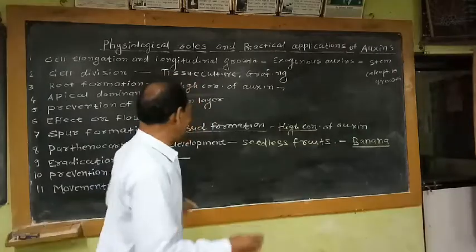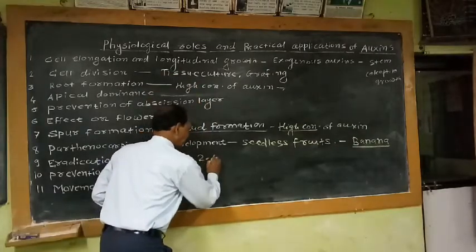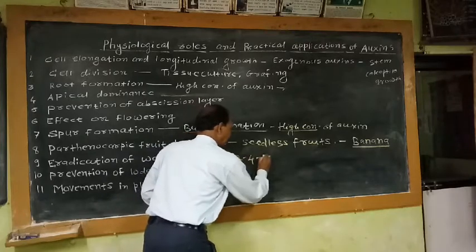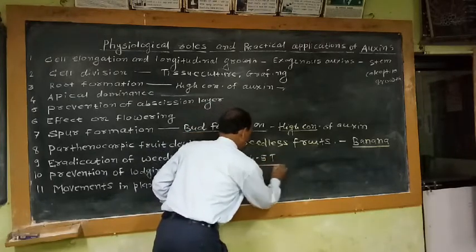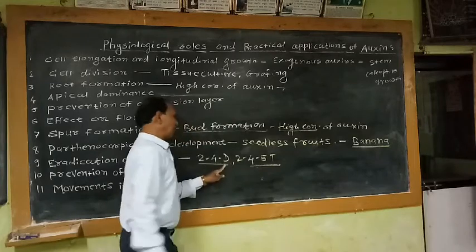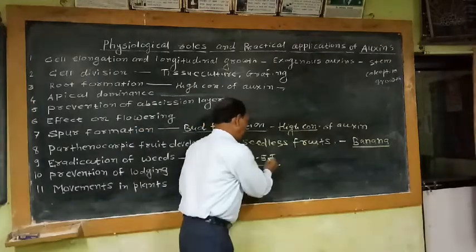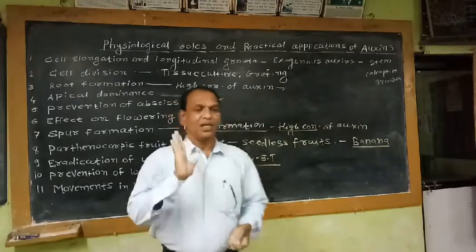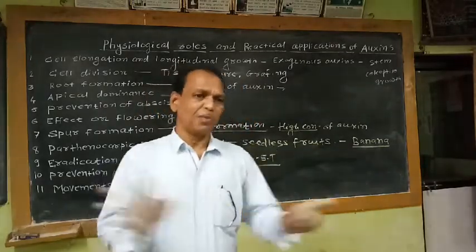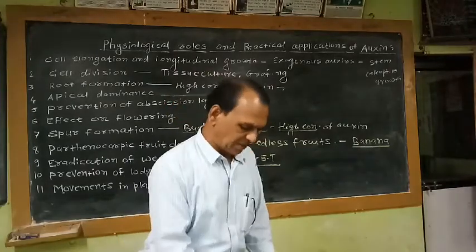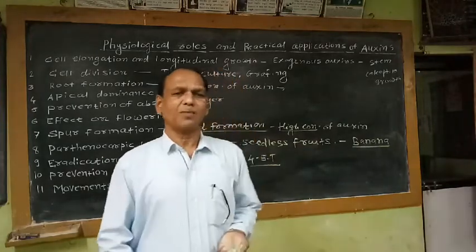These synthetic auxins like 2,4-D and 2,4,5-T; 2,4-D means 2,4-dichlorophenoxyacetic acid, 2,4,5-T means 2,4,5-trichlorophenoxyacetic acid. If we spray these on some weeds, overgrowth of the root takes place.